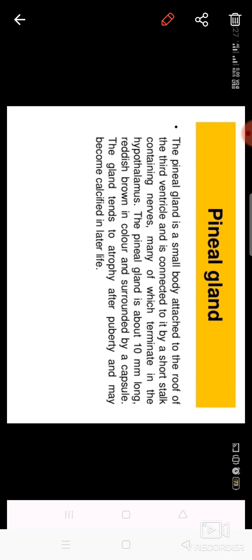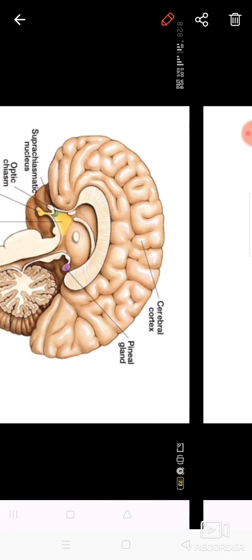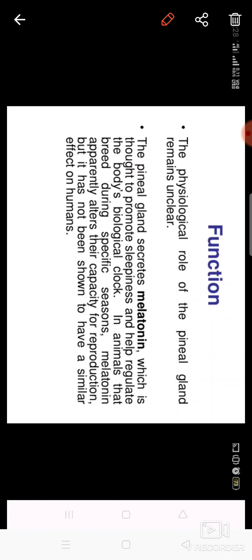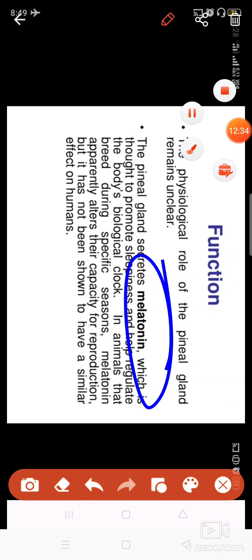After some time, when you reach the later half of your life, this gland becomes normal, and it is not well developed in children. That is why they are not able to see the difference between day and night, because the function of the pineal gland is to release melatonin.